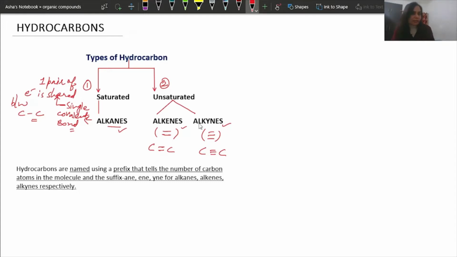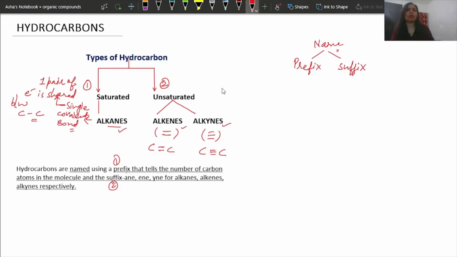So there are some standards for naming the compounds or the formulas under alkanes, alkenes and alkynes. Hydrocarbons are named using a prefix and a suffix. So the name has two parts, just like our name and surname. The beginning part is called the prefix and the last part is called the suffix, which comes in the end.